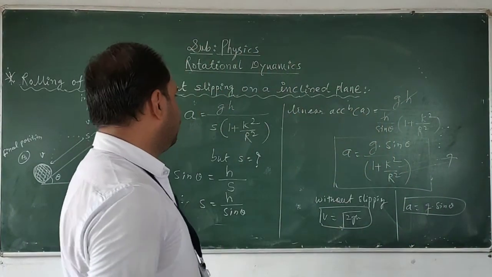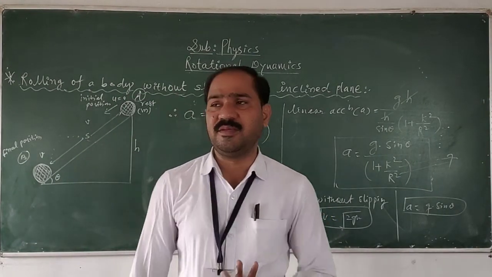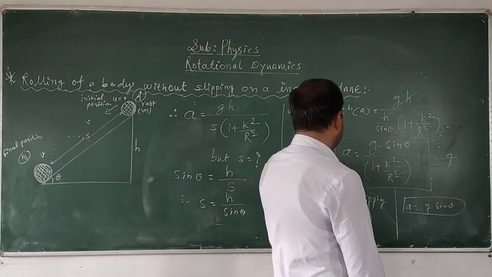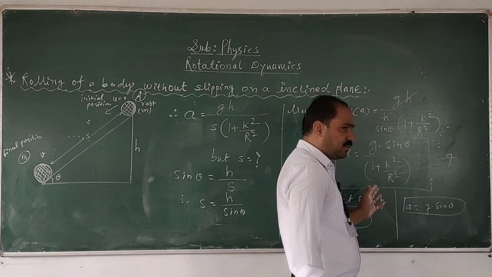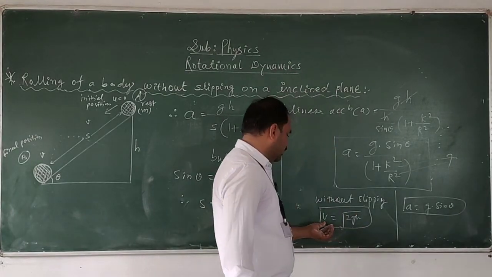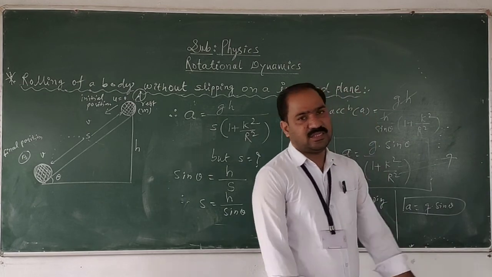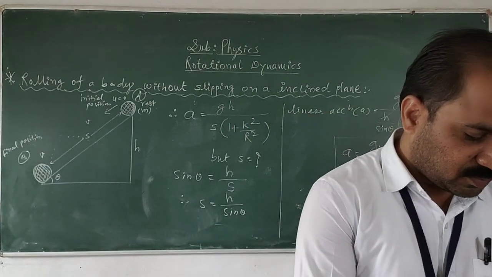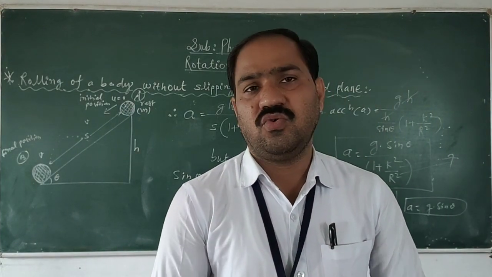So in this topic we see here the velocity of the body, of course the linear velocity or linear speed of the body, and the acceleration, that is g into sin theta upon 1 plus k square upon r square. If I consider here the body is without slipping, then the equation becomes v is equal to under root of 2gh and a is equal to g into sin theta. So here our chapter rotational dynamics comes to an end. So thank you so much.